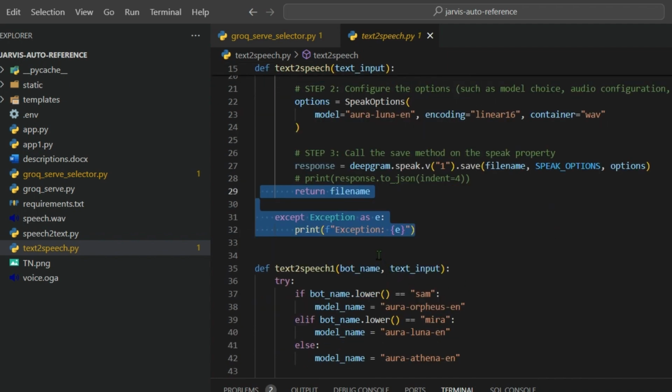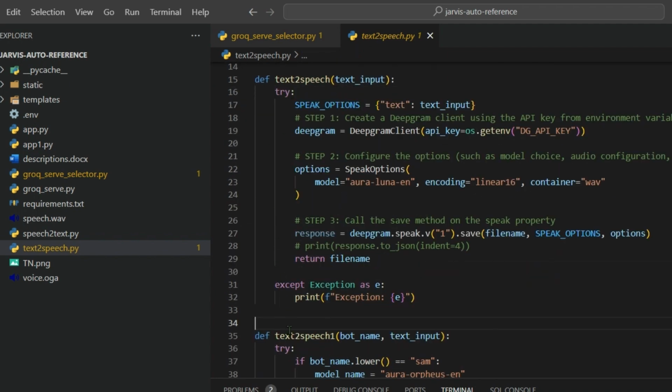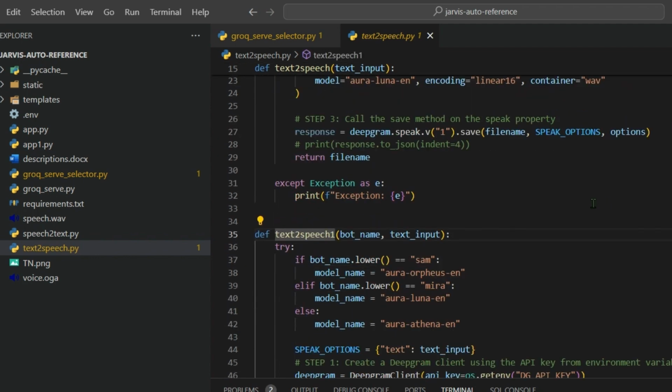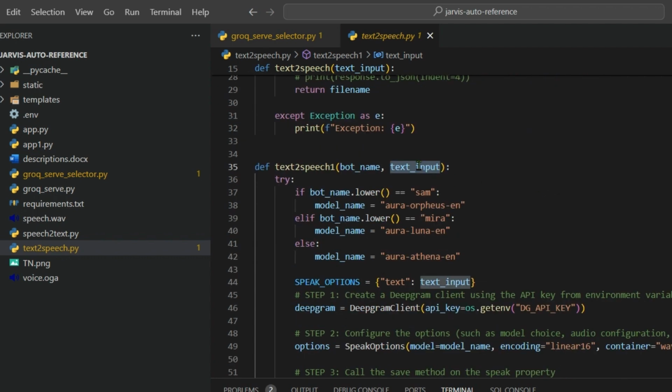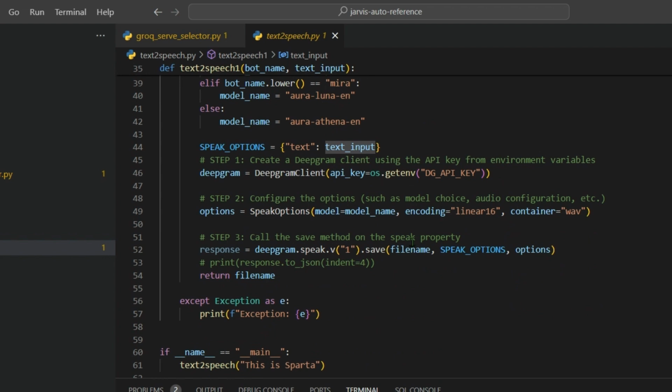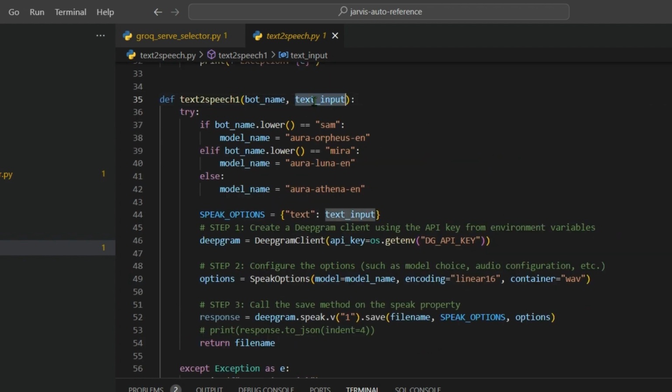Okay, so for this video we have defined another function known as text to speech 1. Here we have passed the bot name as well as the text input. So we need to pass two things here. The text input is the same thing which will give you a reply, just converting this text input to speech, but we are also passing the bot name, because when the bot name is Sam, we're using this voice. When it is Mira, we're using this voice, and when it is none, we're using the Athena voice.